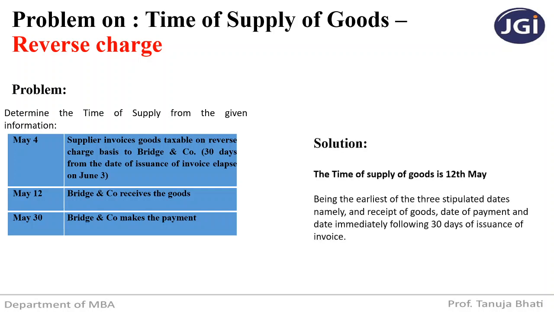So let us see the solution. The time of supply of goods is 12th May, being the earliest of the 3 stipulated dates, namely the receipt of goods, the date of payment, and the date immediately following 30 days of issuance of invoice. So you have to compare June 3, May 12 and May 30. Which is the earlier date? May 12. Therefore May 12 will be the time of supply in case of reverse charge in this particular problem.